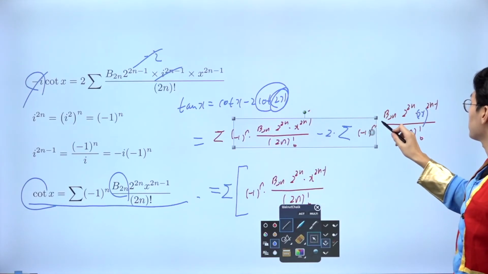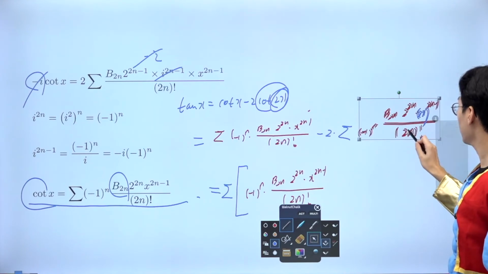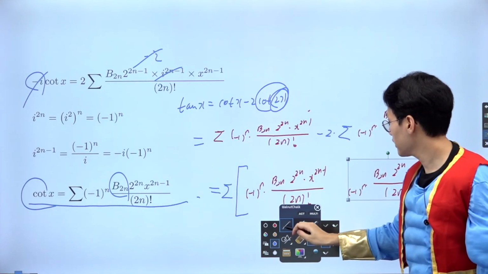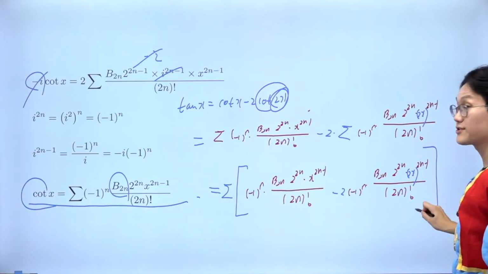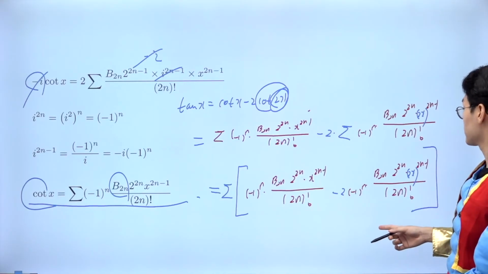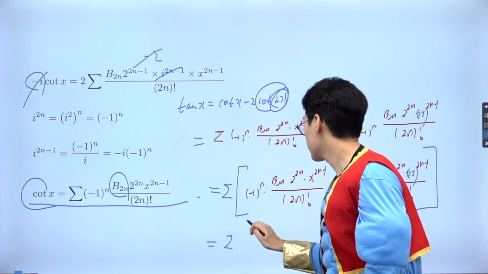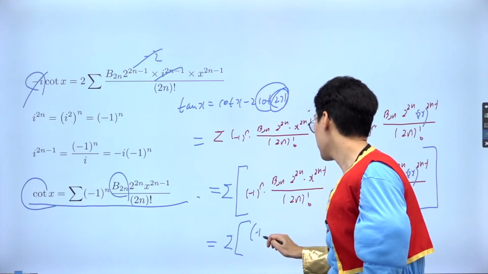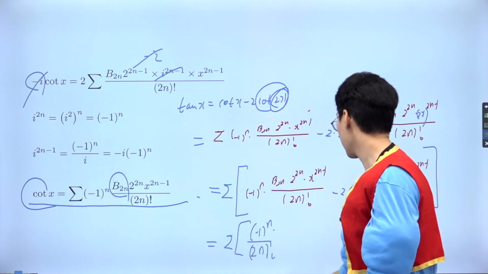But don't forget to multiply by 2, okay? So I just group them together like that. But multiply by negative 2 just to put it into the same sigma and then combine them together. But it's not that bad, right? Because you will have already the common factor of, what is it? Negative 1 to the power of n over 2n factorial. You already have that, I believe.